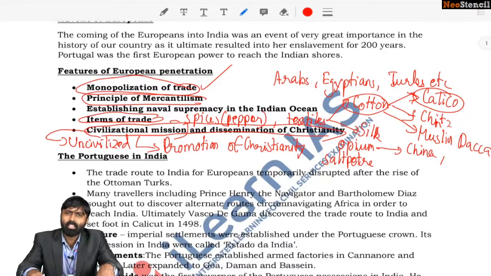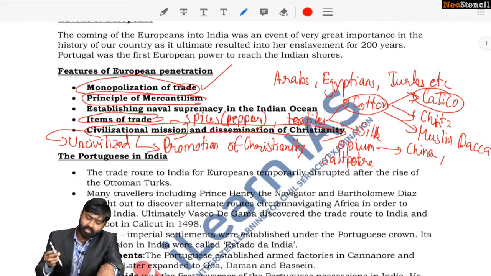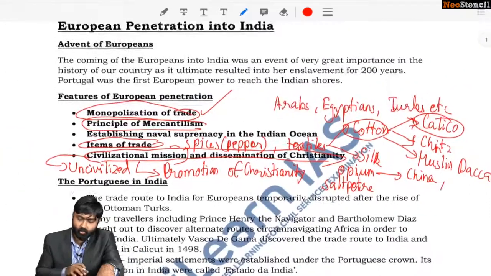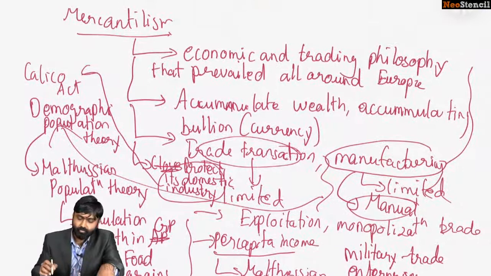Now we'll move on to such facts. Okay, so the reason why the Europeans decided to undertake a large set of explorations. Now we look into the reasons. So, reasons. Can you tell me some of the reasons?